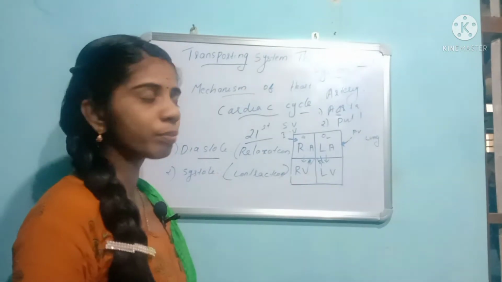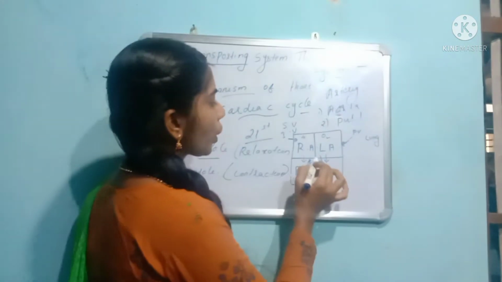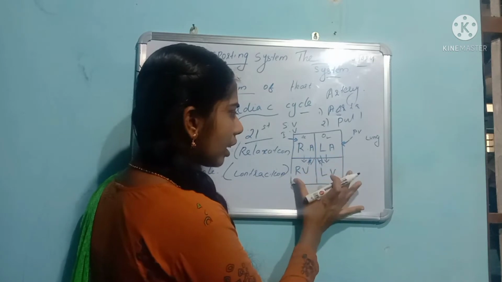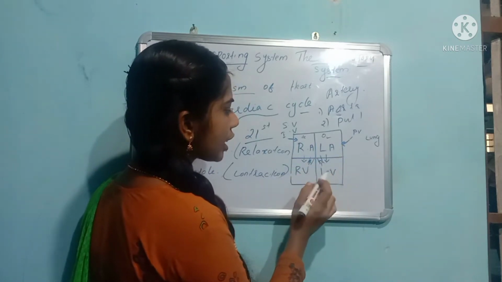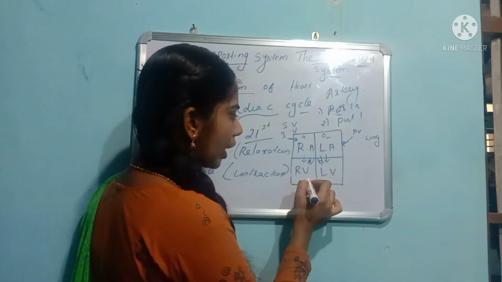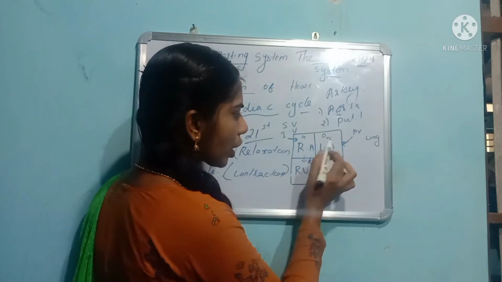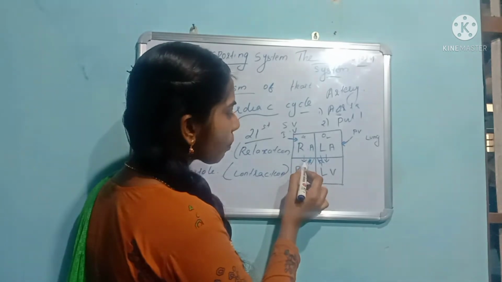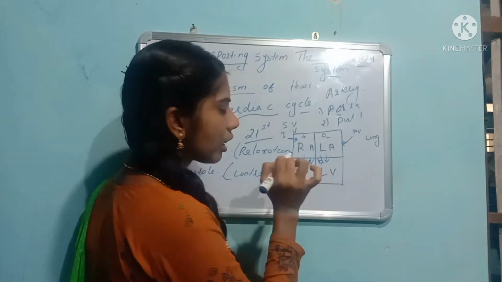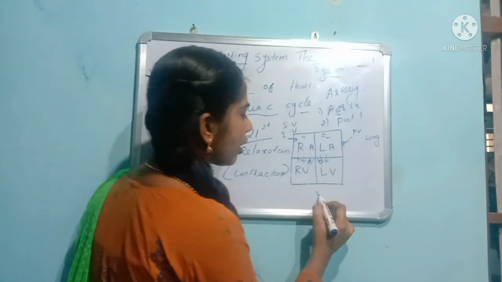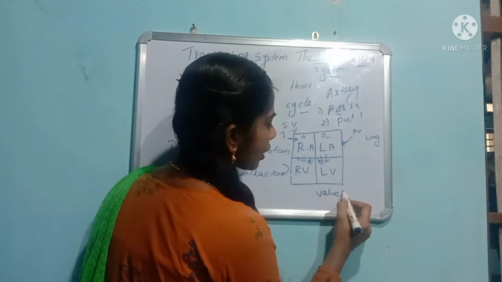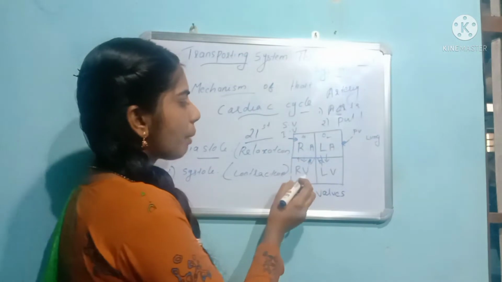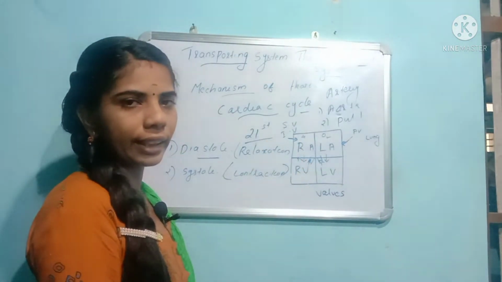Is it clear now? By the contraction of the ventricles, the blood passes through the pulmonary artery and the aorta. Why does it not move back to the auricles? That also I told you: because the valves are present. The valves do not allow the backflow of blood to the auricles.